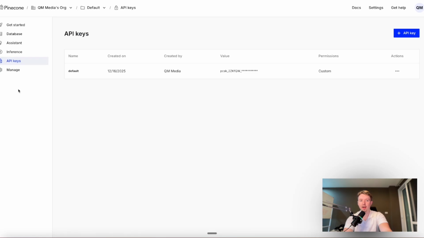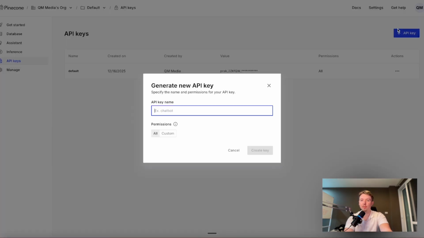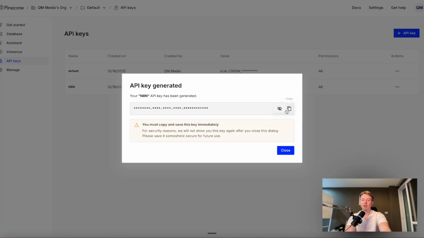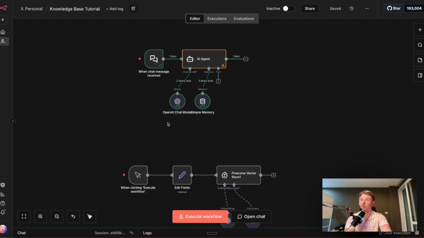Next, go to API keys on the left and then create a new API key. Here, we're going to call this n8n and then click Create Key. Go ahead and copy that. Now at this stage, we're going to go back to n8n. So if you already have an AI agent, this process is pretty simple.